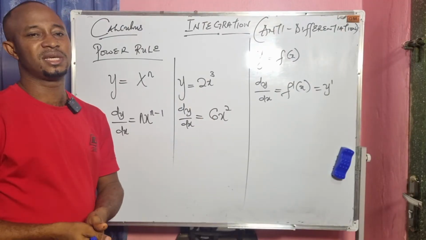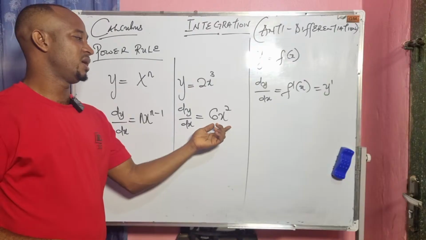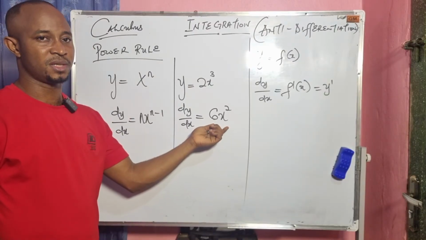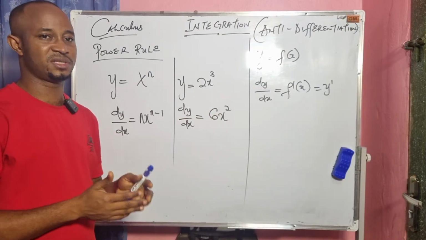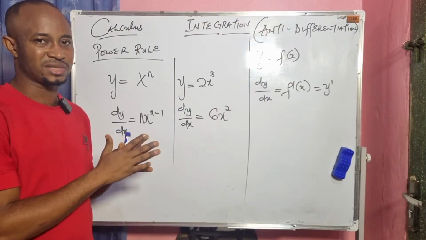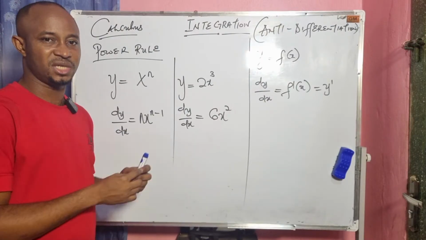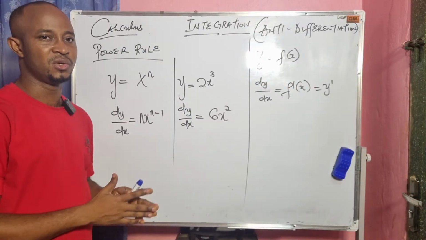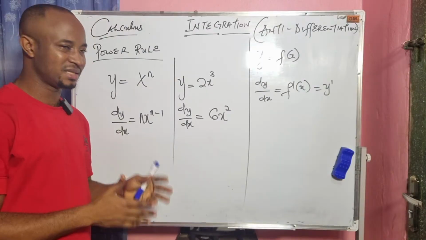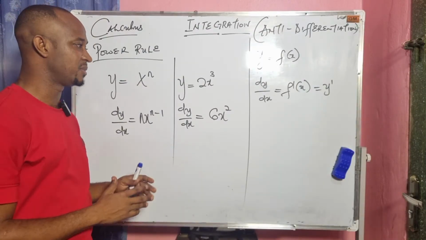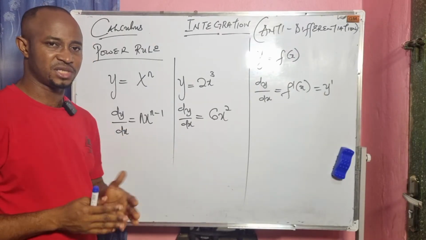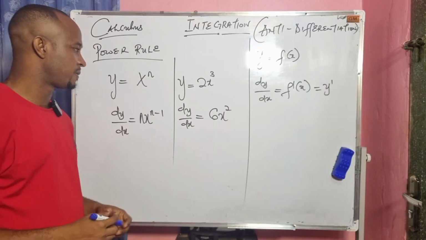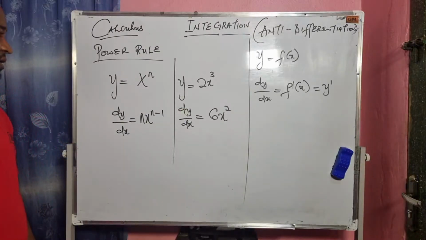Now, integration simply means the reverse process, meaning if we integrate this value, we'll fall back to the original value. But one thing I want us to understand is that differentiation always eliminates the constant value, meaning that when you differentiate a constant value, the answer is what? Is 0. So anytime you integrate, you have to indicate the constant value by using C. All right. I will give us a general rule of integration. I'm just trying to remind us what differentiation is all about. This is the derivative of this function, and we call this rule the power rule of differentiation.